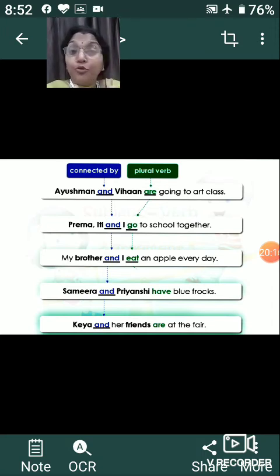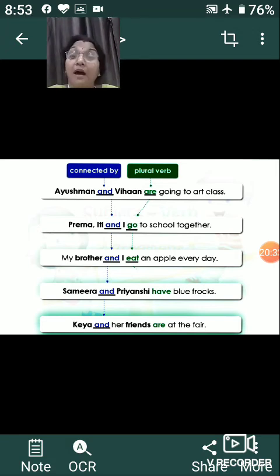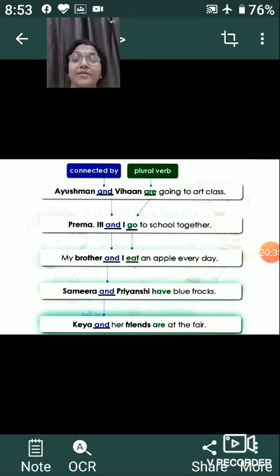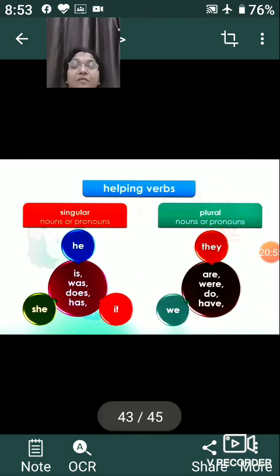Because we are talking about two people, we have no choice here, neither-nor or either-or. Here we have both subjects, and because we have two subjects, the verb should also be in the plural form. That is why we have written: Ayushman and Vihan are going to the art class. Prema, Liti and I go to school together. My brother and I eat an apple every day. Shamira and Priyanshi have black frocks. Okay, so this is how we have read.